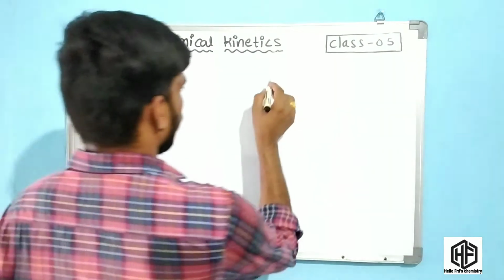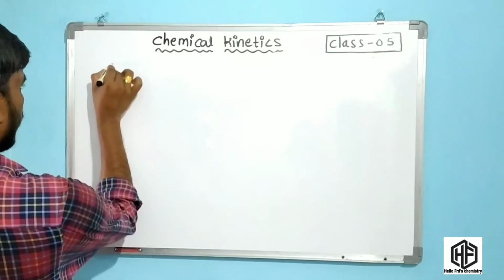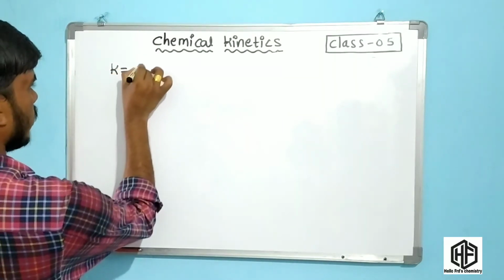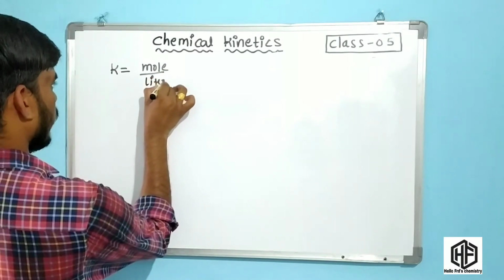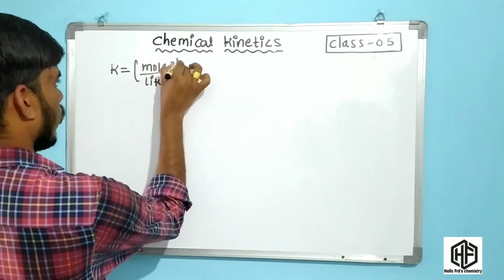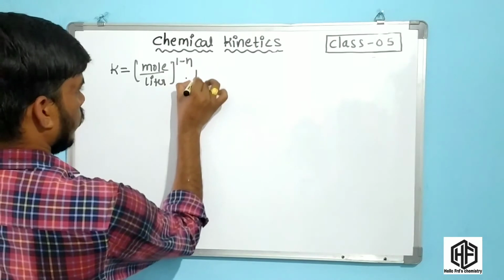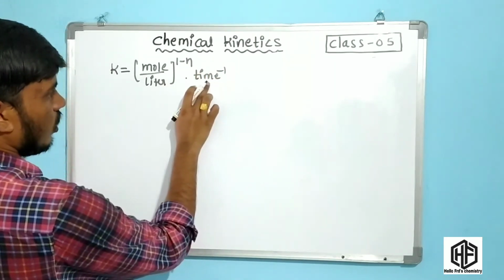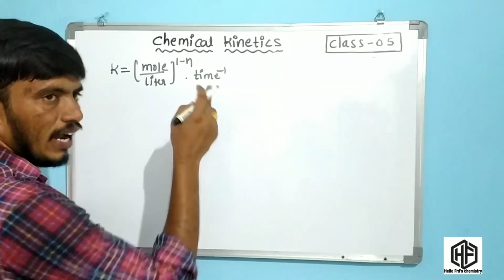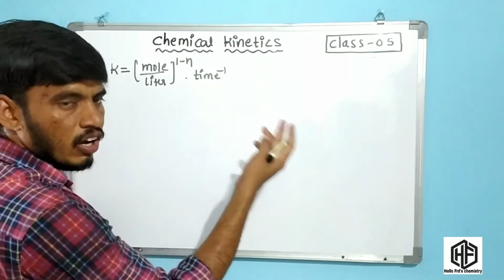Friends, what is the rate constant? The rate constant units are moles per liter power 1 minus n, into time inverse. This time inverse is second inverse, minute inverse, or hour inverse.